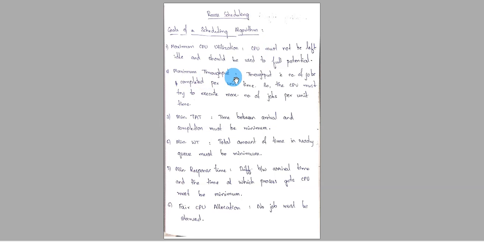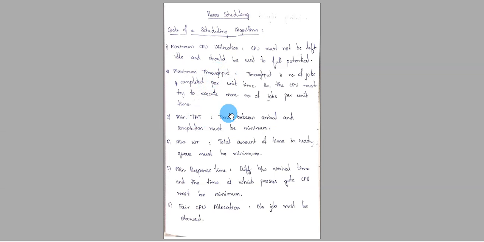Next, maximum throughput. Throughput is the number of processes completed per unit time. So the CPU must try to execute the maximum number of jobs per unit time. So the scheduling algorithm that we use should ensure that throughput is maximum.